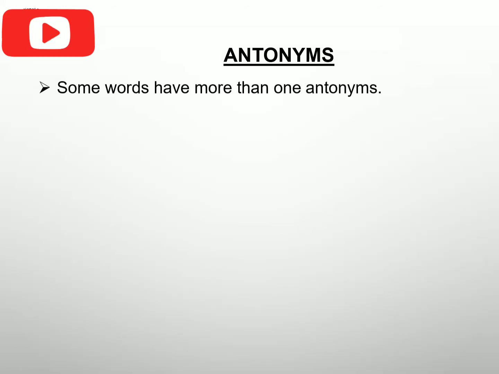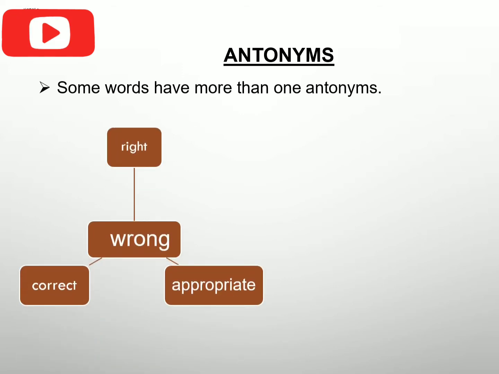As was the case with synonyms, that there are some words that have more than one synonym, same goes with the antonyms, that there are some words that have more than one antonym or opposite. For example, check the word right. What could be the opposite or antonym of right? If something is not right, it means that is wrong. And we can also use left.